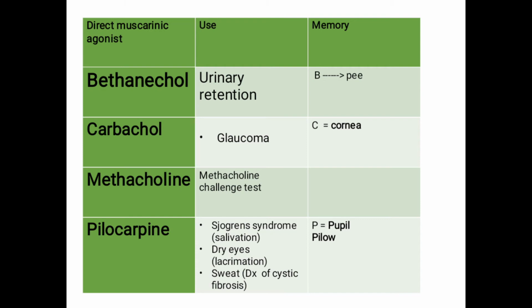When I consider pilocarpine, again the action P is for pupil, which means its action is on the pupil. The rest of its actions are that it causes salivation, lacrimation, and sweating. So we can remember this by remembering that all the gross stuff happens in pilocarpine. Therefore it is used in the treatment of Sjogren syndrome, in which there is a problem of salivation and lacrimation, in the treatment of dry eyes, and it causes sweating, which is useful in diagnosis of cystic fibrosis.